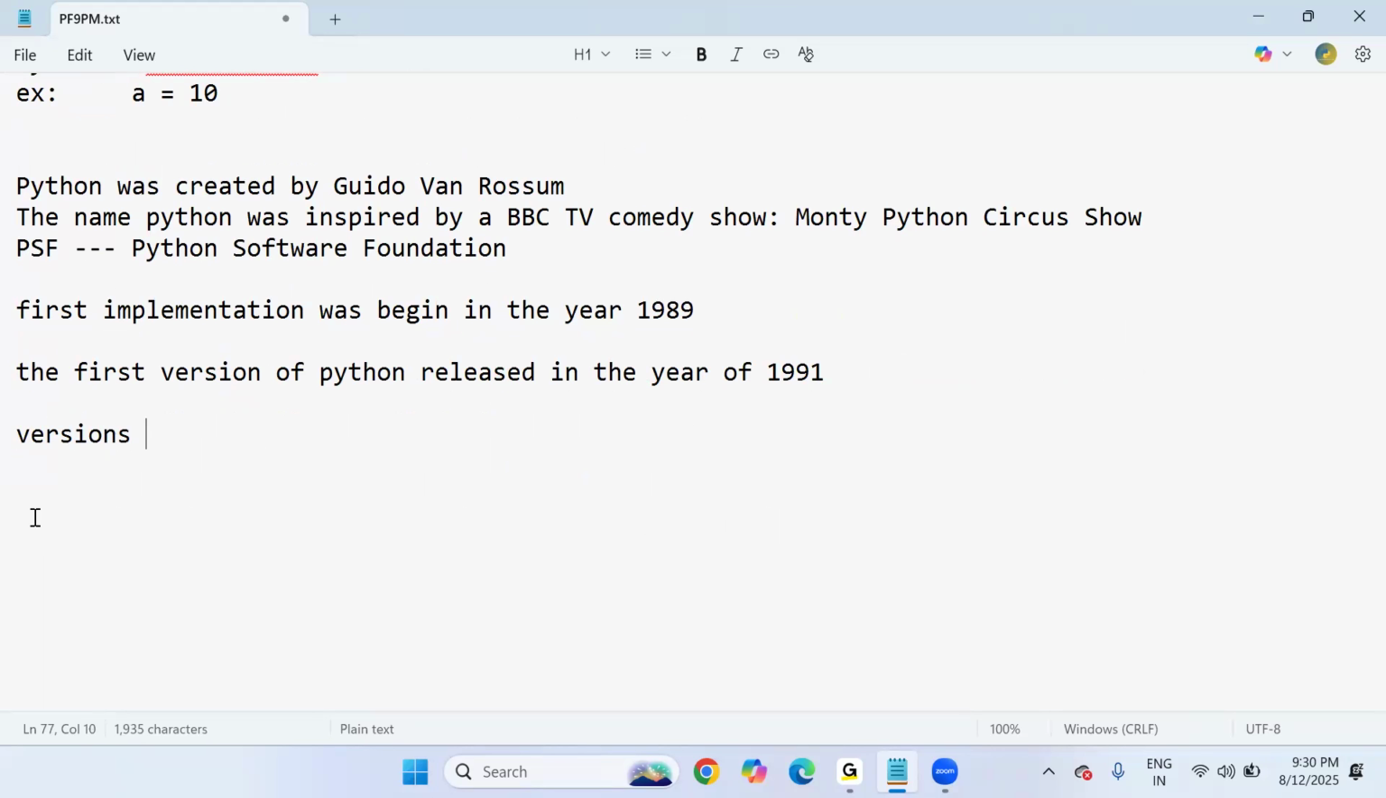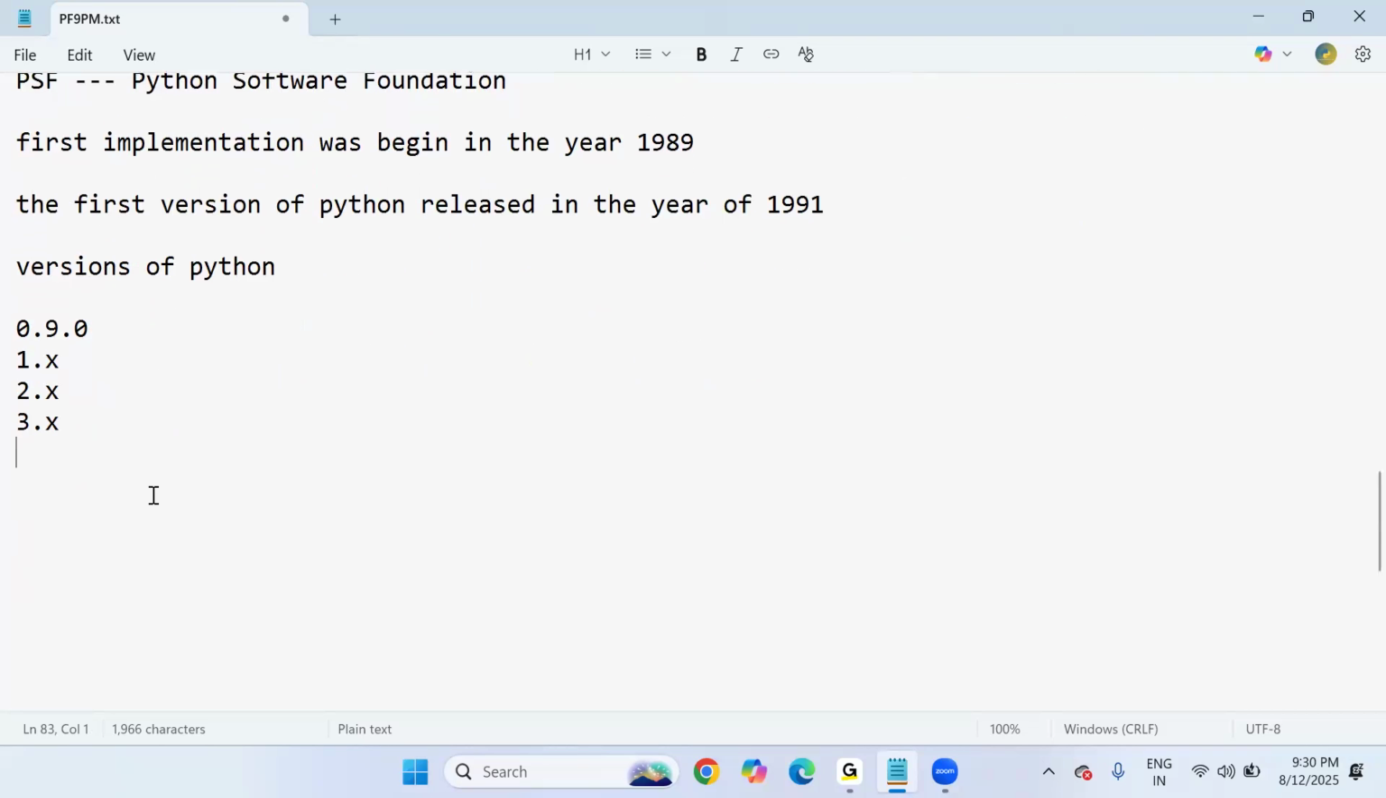The versions of Python. What versions are there? Which is the current latest stable version? We'll also discuss that. As I said, the first version is 0.9.0, in the year 1991. Later they released 1.x, 2.x, 3.x. Here x means there are a lot of subversions.